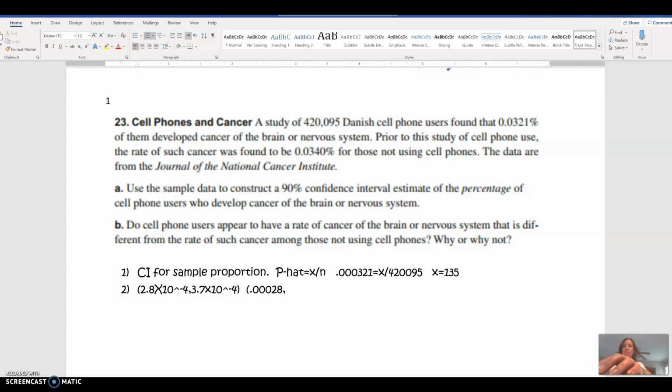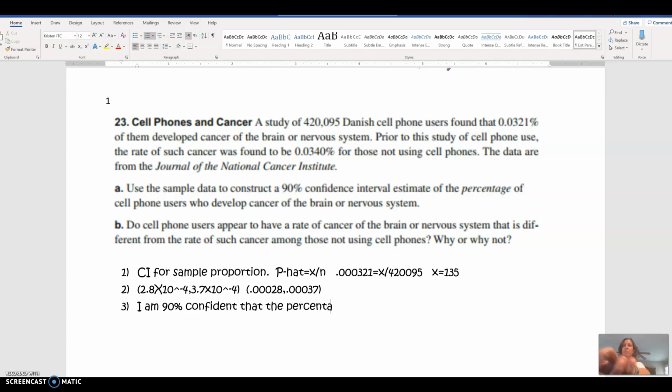And my upper bound would be moving it 4 places to the left. Whoops, I don't know where I got 3 points. So moving that 4 places to the left is going to be 0.00037.